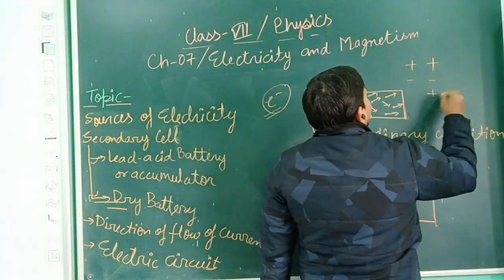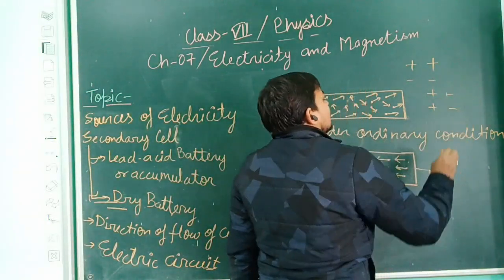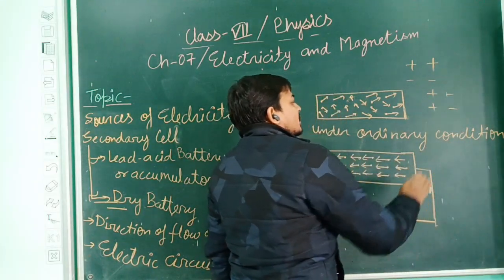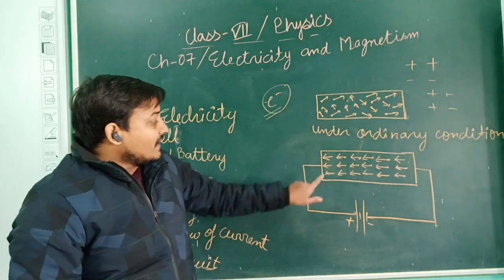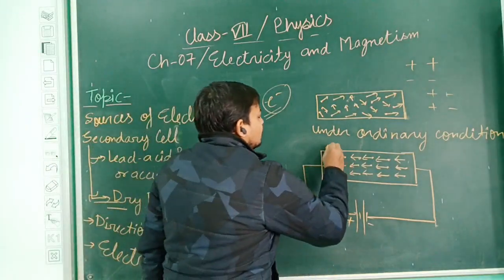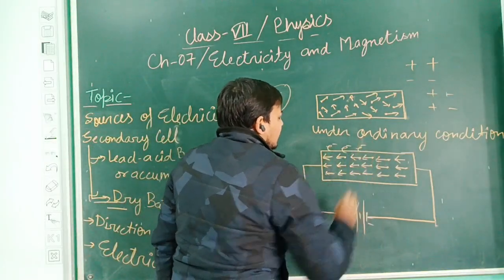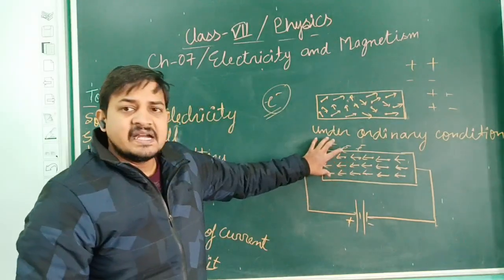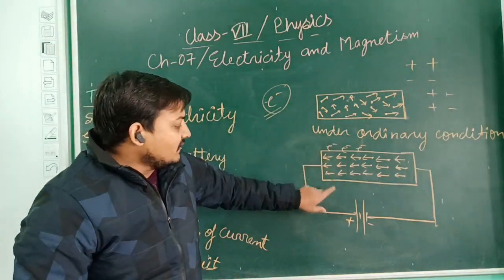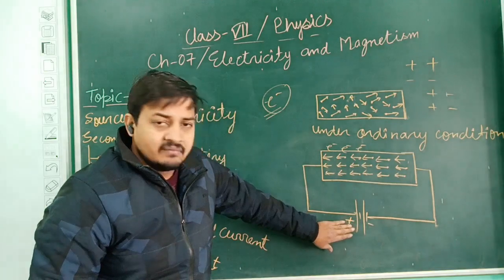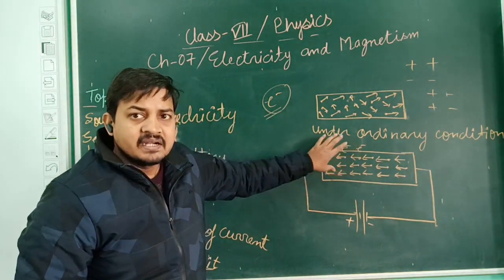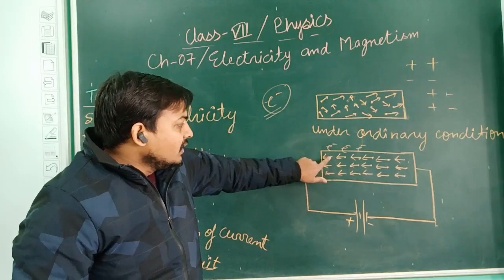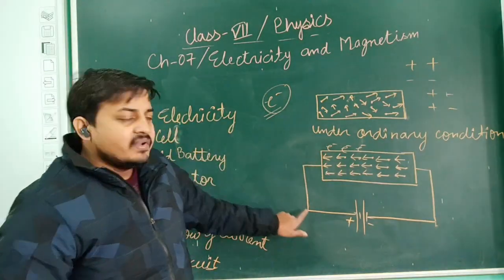But if they are having two unlike charges, like positive and negative, what will happen? They both have a force of attraction. These are the free electrons, which are negatively charged particles. Whenever we connect them with a battery, all these electrons will first get aligned, and these free electrons will start moving in the circuit.